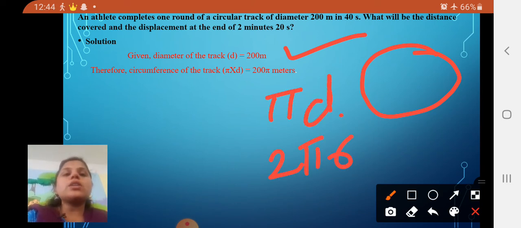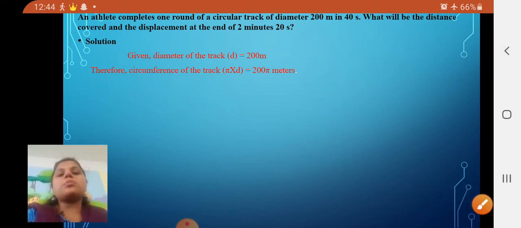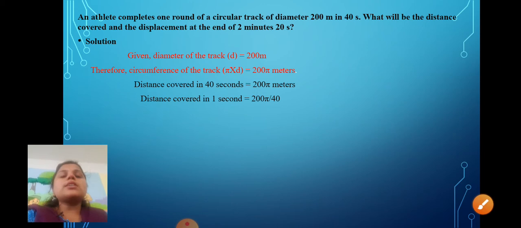If you have the diameter, there is no need to write 2r, you can easily write pi d. So the distance covered in 40 seconds is 200 pi meters, and for 1 second you have to divide it by 40.